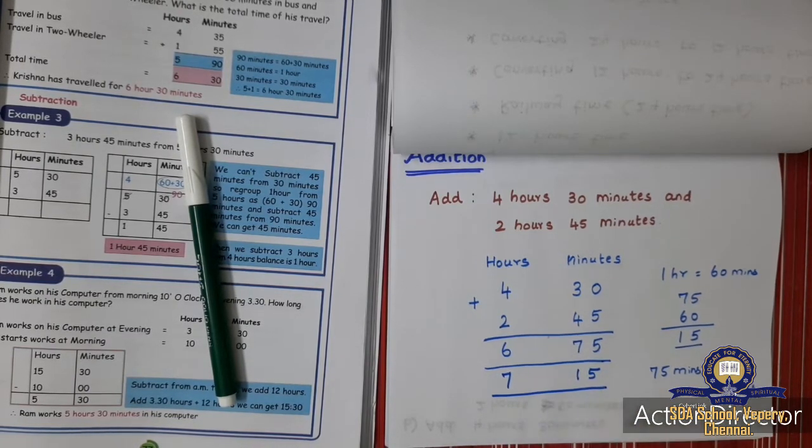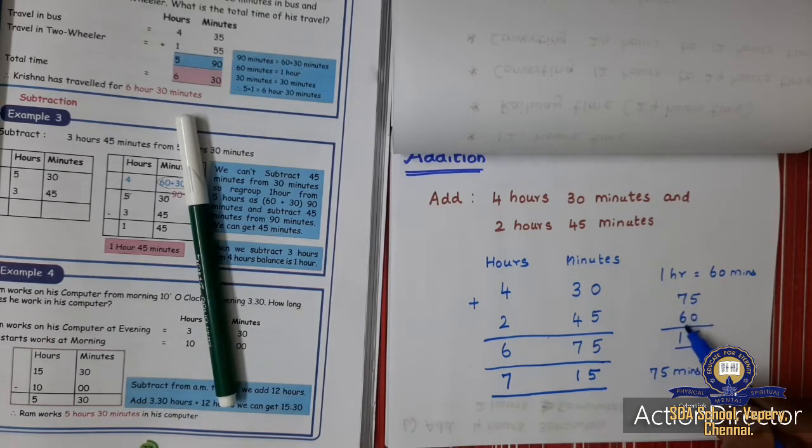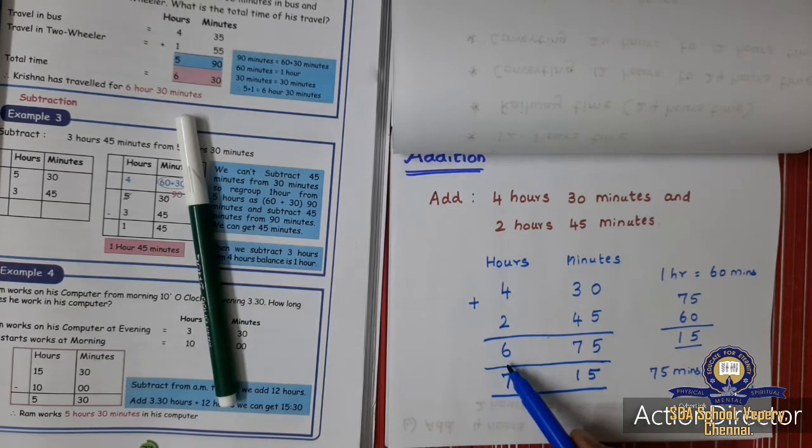So 60 will go as 1 hour. After 60, what do we get? 15. This 1 I am going to add to the hours, and the remaining 15 minutes I am adding in the minutes. I think you understood now.